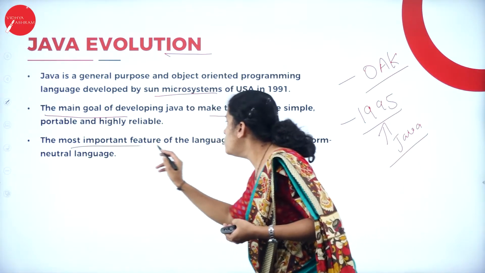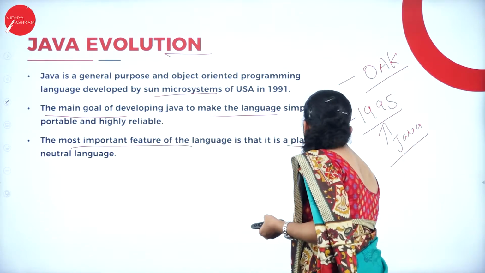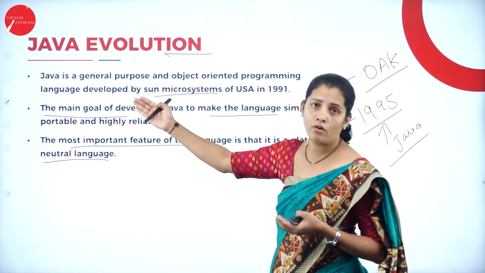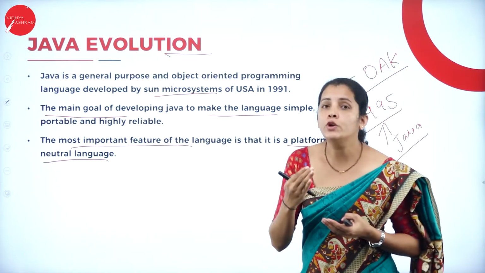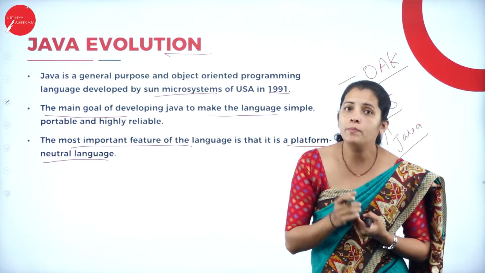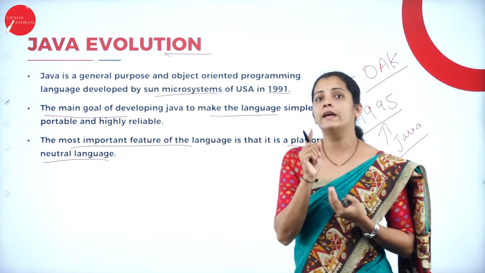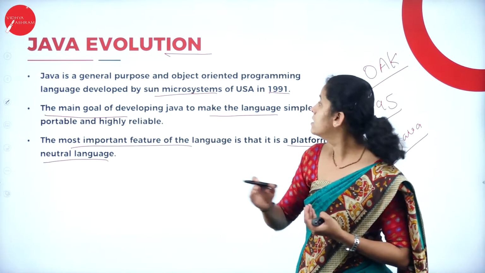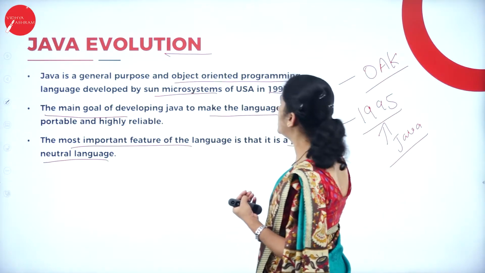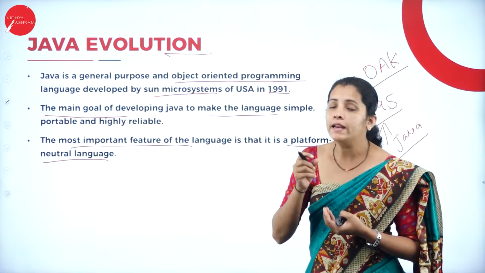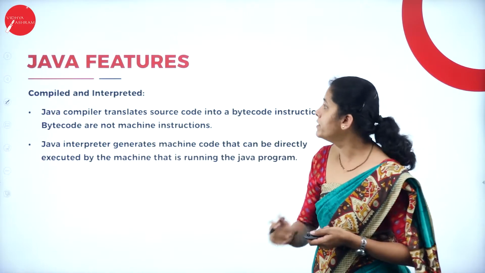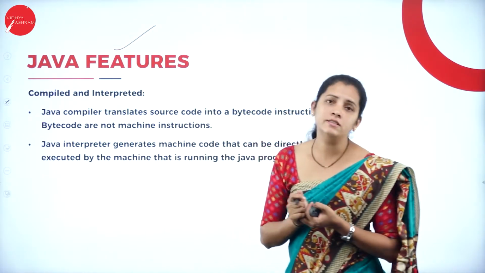Then another most important feature of Java is that it is a platform neutral language. So these are the features of Java program. Anyway, I'm going to explain these features in depth. So the Java programs were introduced in the year 1991 by Sun Microsystems, and this is the example for an object-oriented programming language. And this is also an example for a high-level programming language. Moving further, I'm going to have the features of Java.